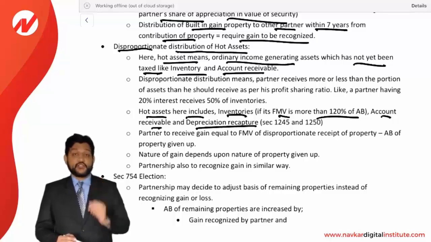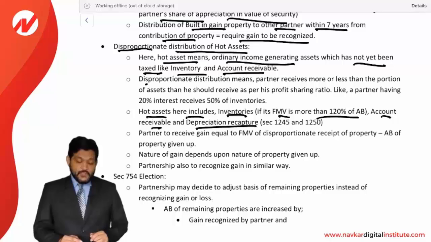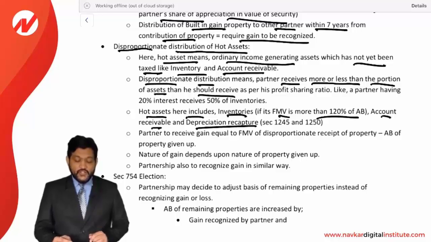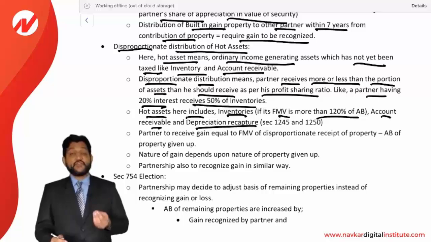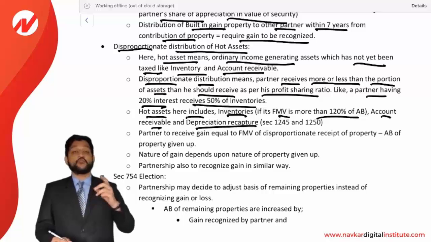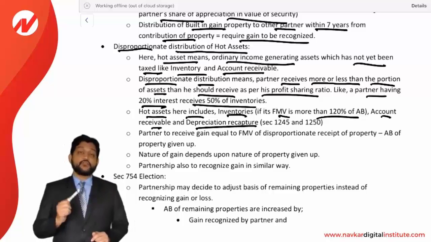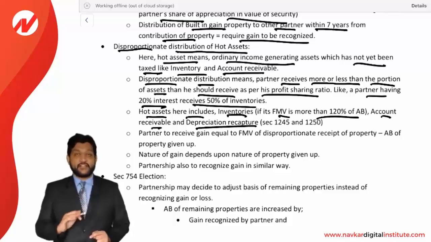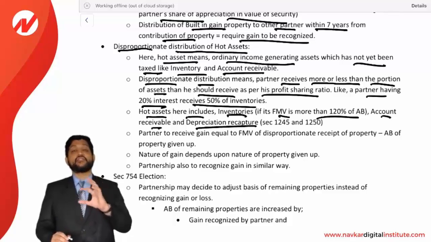And what is a disproportionate distribution? Disproportionate distribution means a partner receives more or less of a portion of assets than he should receive as per his profit sharing ratio. Like a partner having a 20% interest receives 50% of inventory. If you are receiving more than whatever your profit sharing is, then it is considered a disproportionate distribution. Every person should receive according to their profit sharing ratio. But if a partner is receiving a distribution of hot assets more or less than his profit sharing ratio, then it is called a disproportionate distribution.